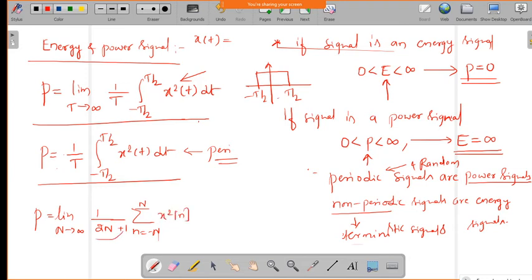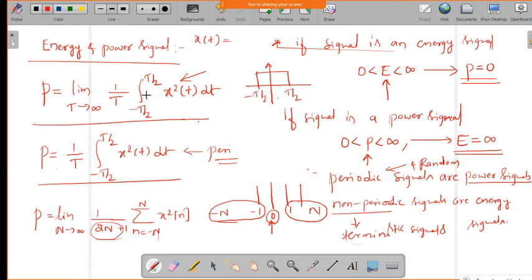Why is it 2n plus 1? The signal has values from minus n to minus 1, which gives n values, 1 to n gives another n values, and including 0 we get 2n plus 1 values, since in discrete time, the signal exists only at particular instances. So that's why it is 2n plus 1.